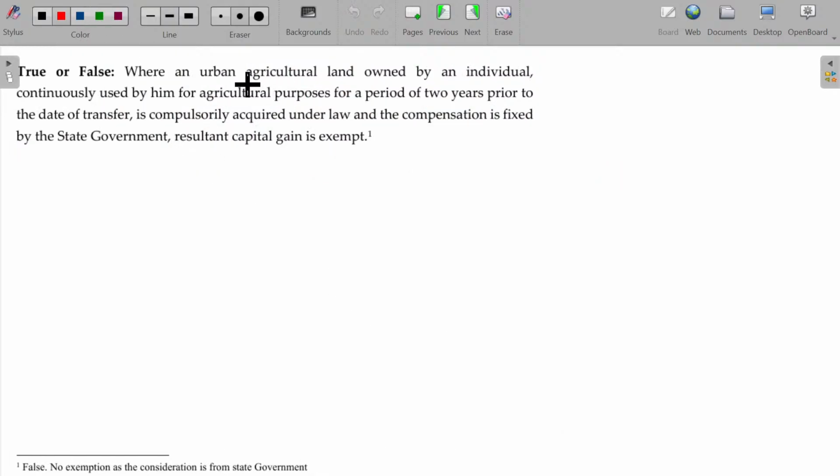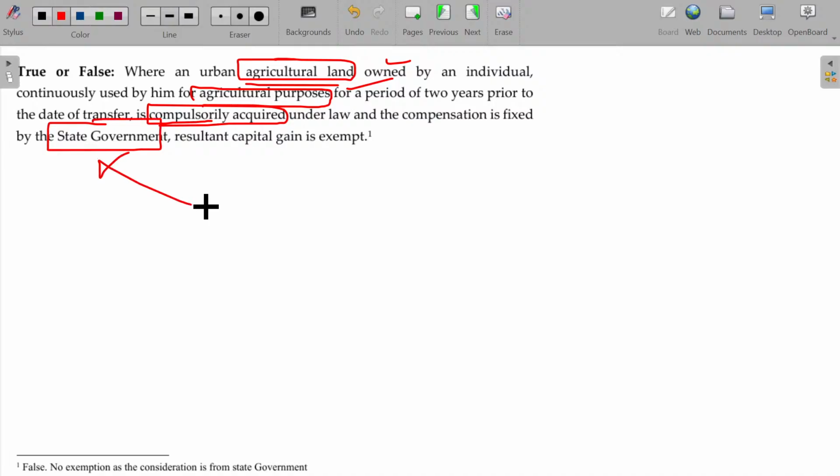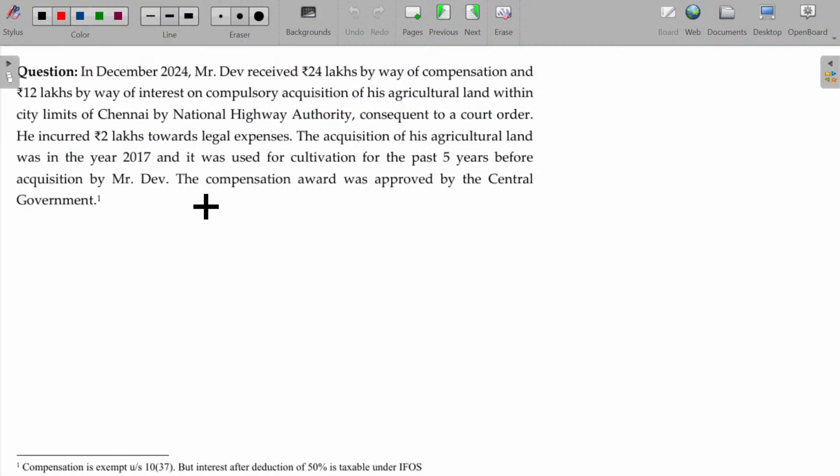Where an urban agricultural land owned by an individual is continuously used by him for agricultural purposes for a period of 2 years, so this is okay, this is okay, and it is compulsorily acquired under the law and compensation fixed by state government. State government will not be eligible. Clear? Next question.